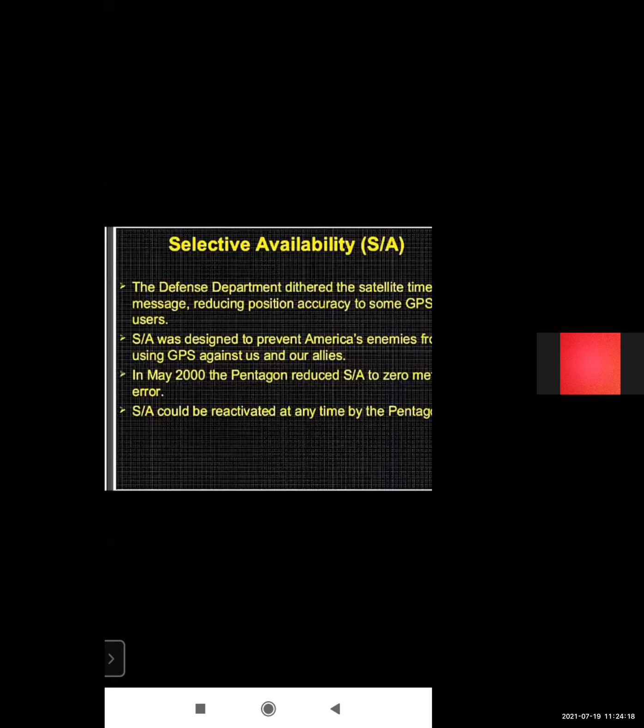Selective availability. The Defense Department deterred the satellite time message, reducing position accuracy for some GPS users. This selective availability was designed to prevent America's enemies from using GPS against us and our allies. So these are the uses of GPS.